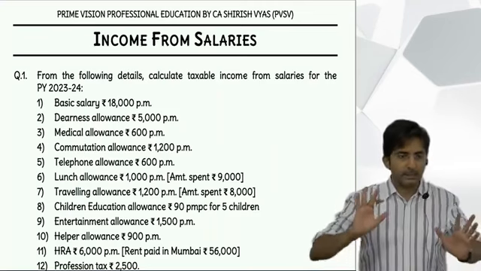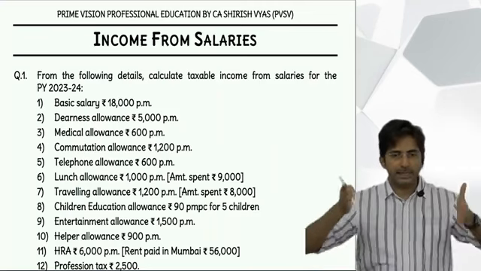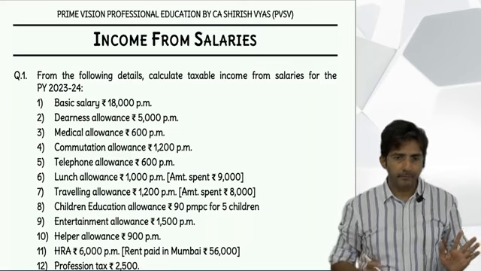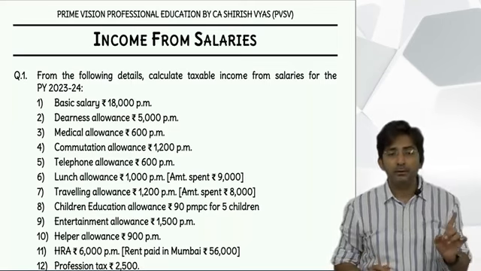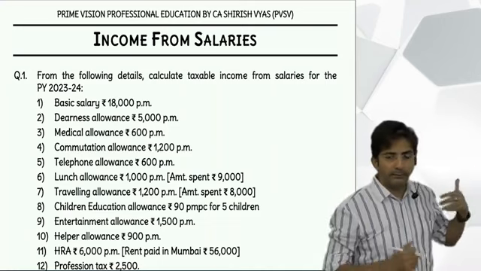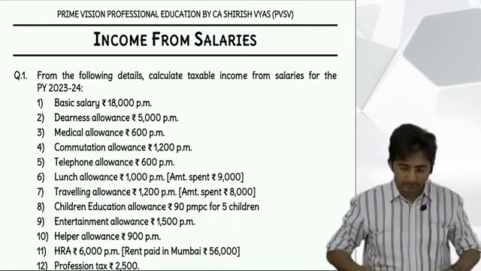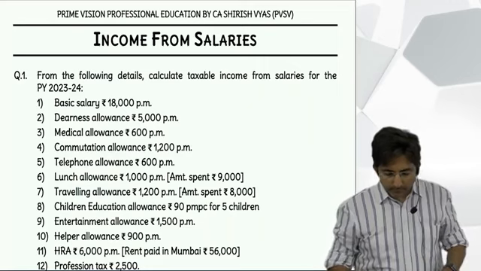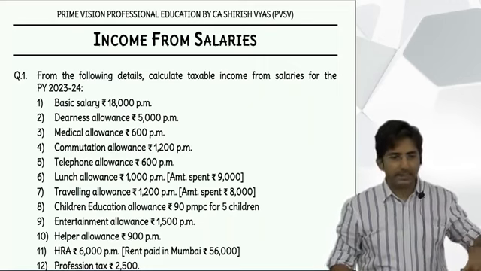Okay, see what is our strategy? We will keep the statement ready. Statement of income from salary. And then one by one we will give the effect of all items. Reading the whole sum will waste time.